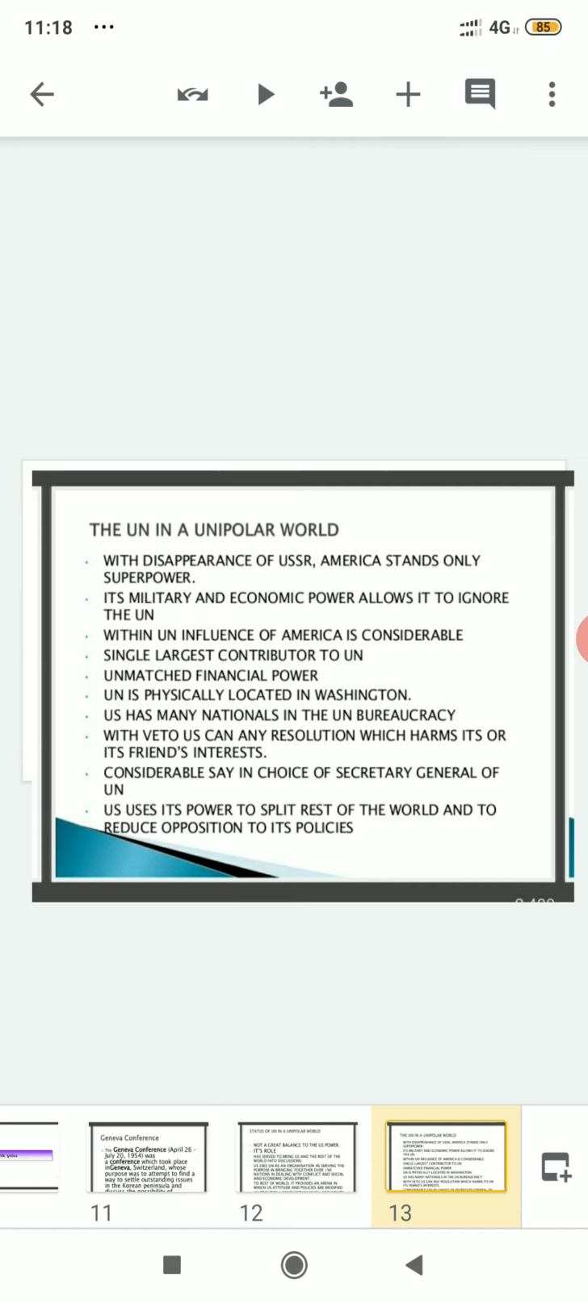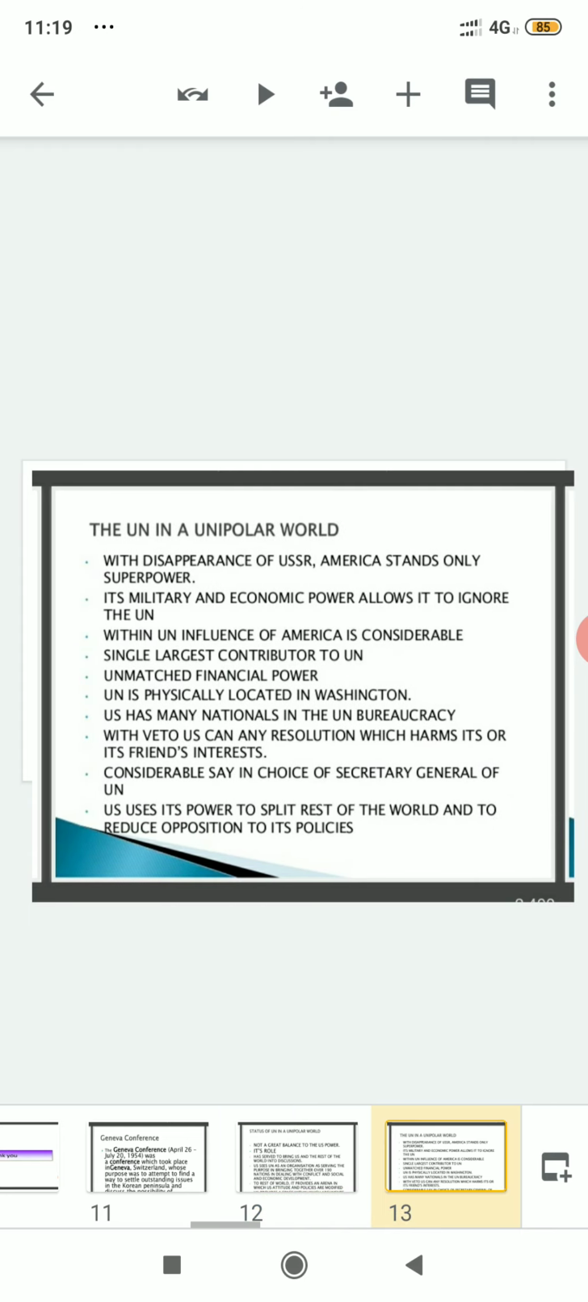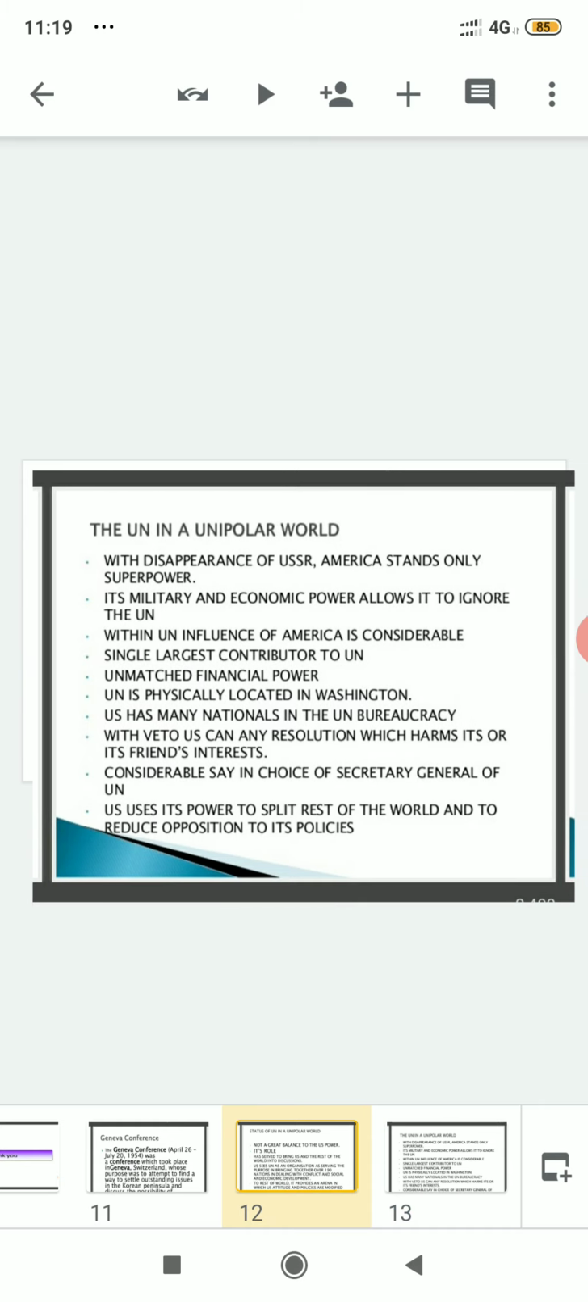So with that we come to the end of today's topic, and today we have read about the status of the UN in a unipolar world. Firstly we studied what the UN is actually doing and what the mindset of the United States of America is regarding the UN, and also the mindset of the rest of the world regarding the UN. And as we know that the USA is the only superpower in the world, what is the USA doing with the United Nations? Is it abiding by the United Nations or not?